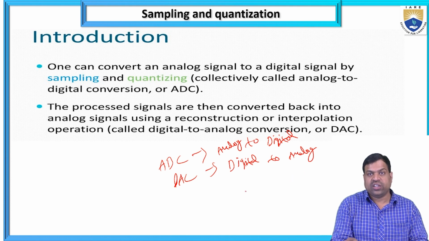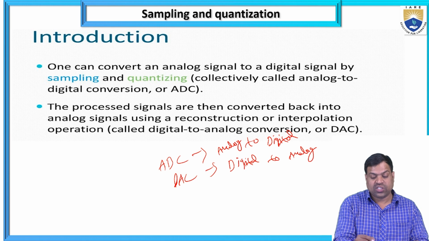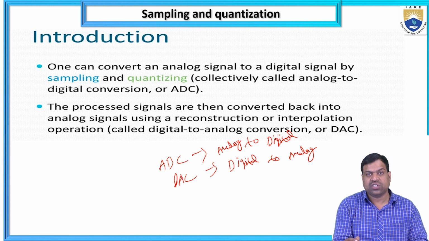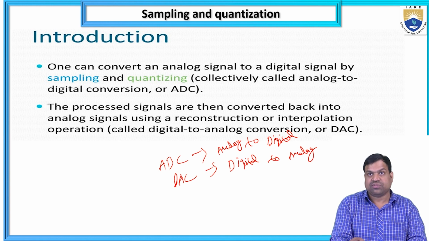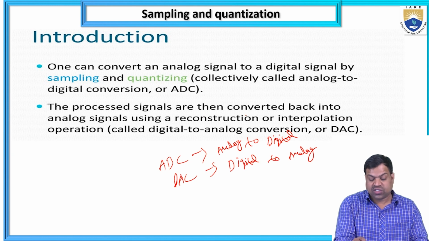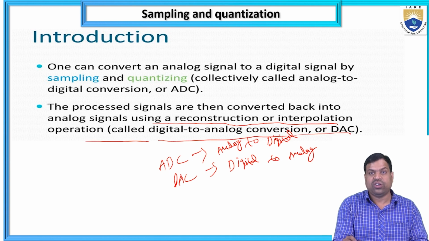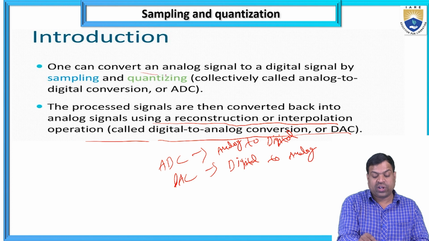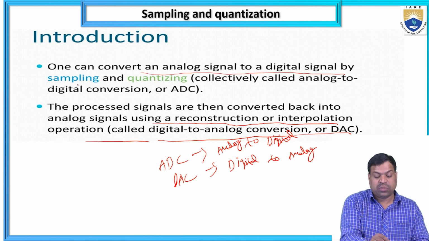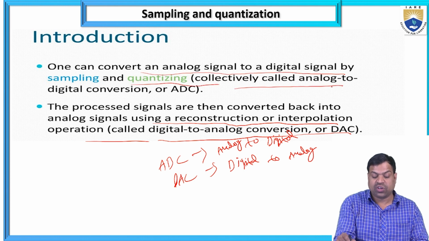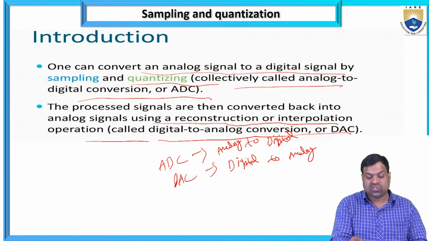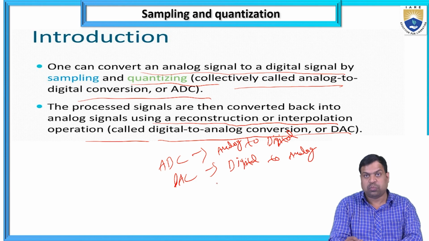So for analog to digital: sampling and quantization. For digital to analog: quantization and sampling, in reverse order. So with sampling and quantization, analog to digital conversion and digital to analog conversion are possible. The process where the signals are converted back into analog using a reconstruction or interpolation operation is called digital to analog, or DAC. So what is ADC? One can convert analog to digital by using sampling and quantization, collectively called analog to digital conversion. So here ADC and DAC conversions are possible.